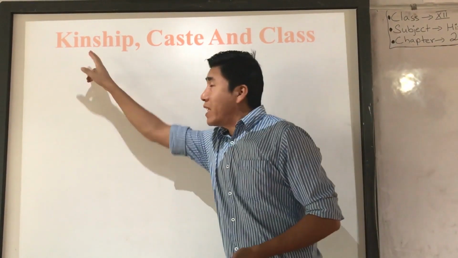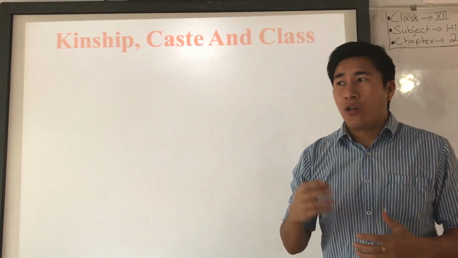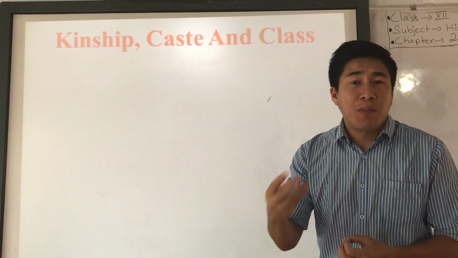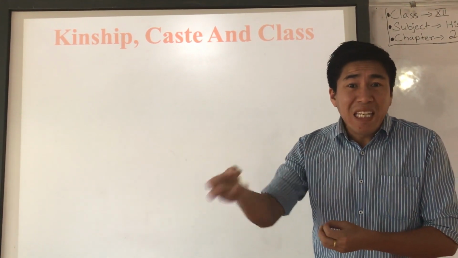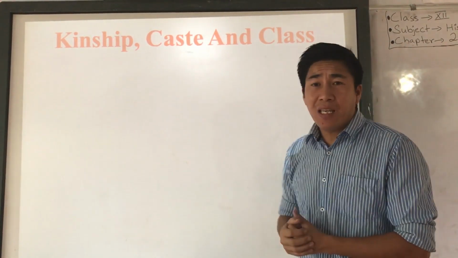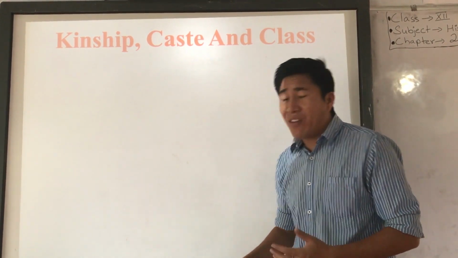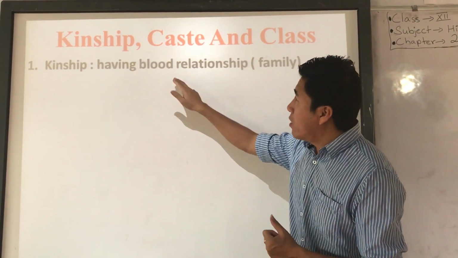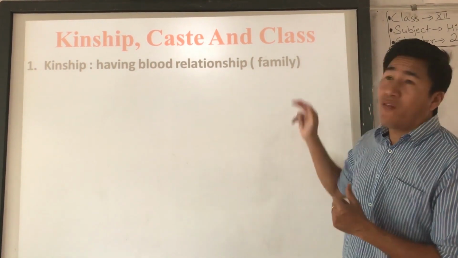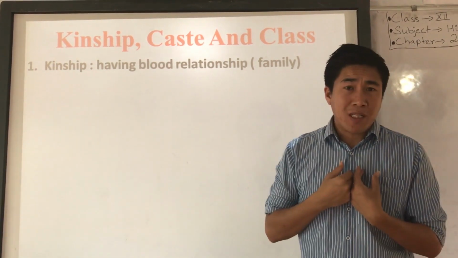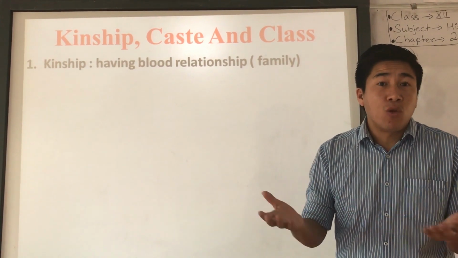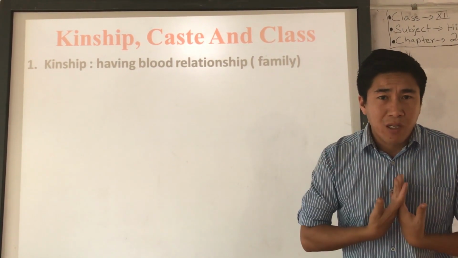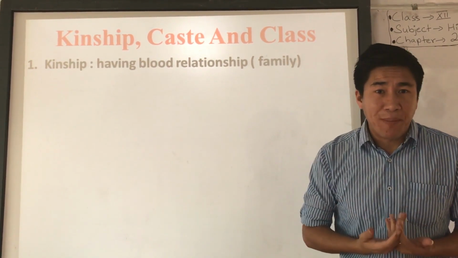See, kin literally means your cousins, your siblings, your brothers, your sisters, your lineage, your family, right? Kin means your family. It means having a blood relationship. Kinship means having a blood relationship, your family. Just like I'm O positive and my father and mother are also O positive, so we have a blood relationship. That's why we are family.